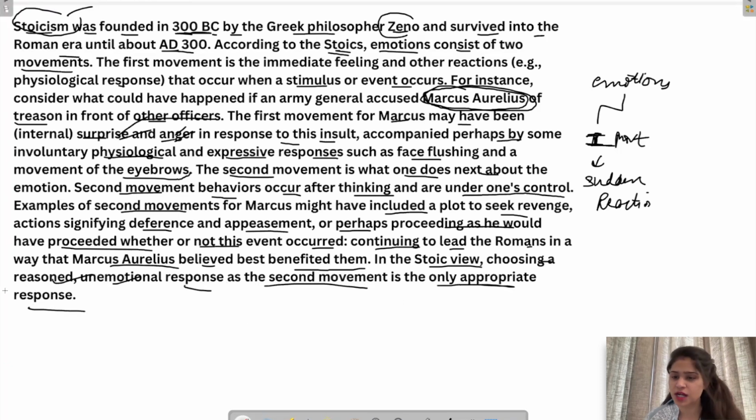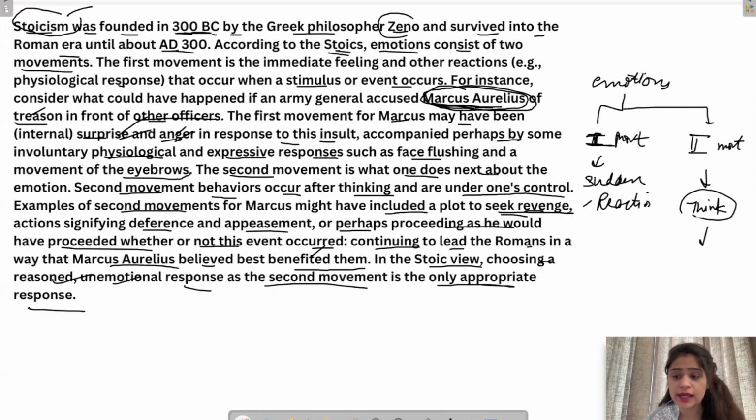So the first movement was the sudden reaction, where you don't think or reflect, you just react, and all the thoughts that are coming, you just let them come. And the second movement is what happens after thinking. You think, okay, this happened to me, what should I do now? For example, in this case, this person was insulted, accused of treason. So the sudden reaction is what comes immediately without thinking: anger, surprise, whatever. And afterwards, after thinking: what should I do? Should I let go and remain as it is, or should I seek revenge, or what exactly should I do? So the reaction you have after thinking it through properly is the second movement.